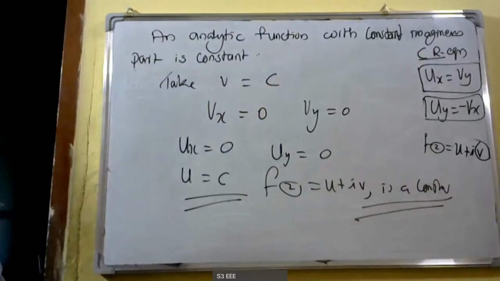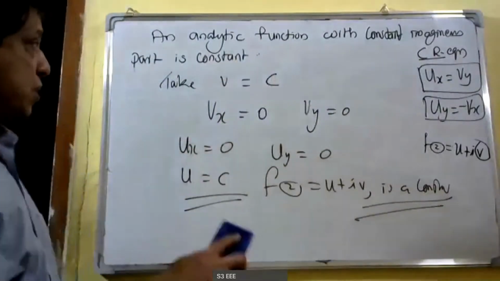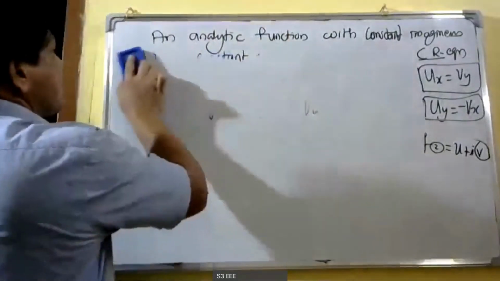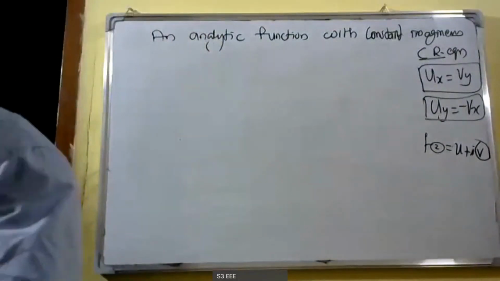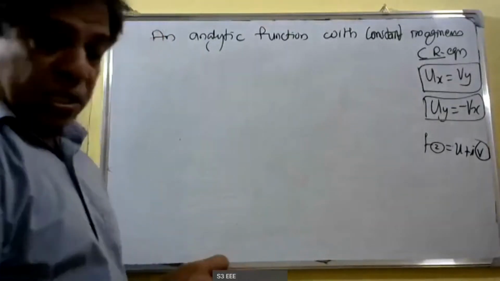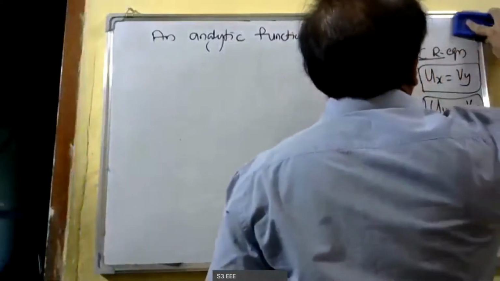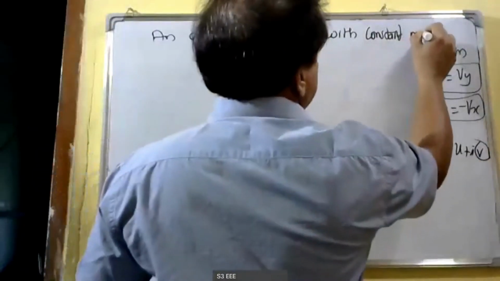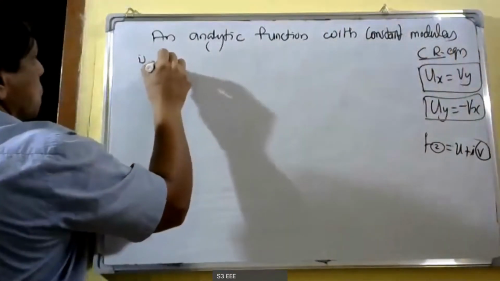An analytic function with a constant real part or constant imaginary part is constant. That function will be a constant. We can prove the result with the help of the Cauchy-Riemann equations. The next result says that an analytic function with a constant modulus is constant.